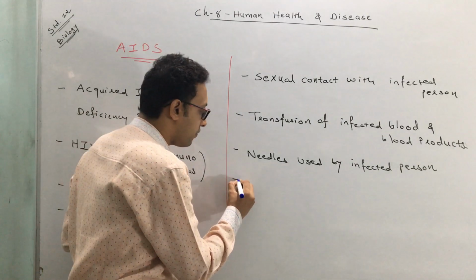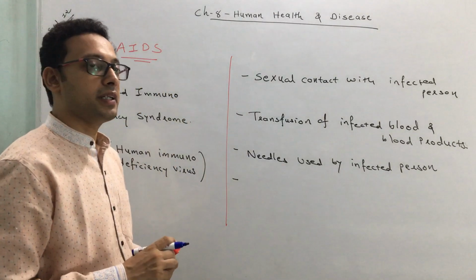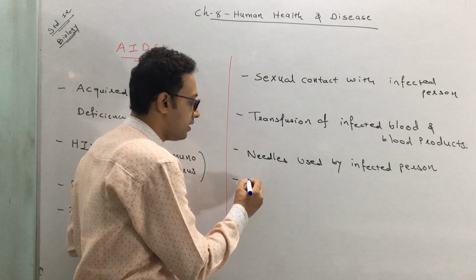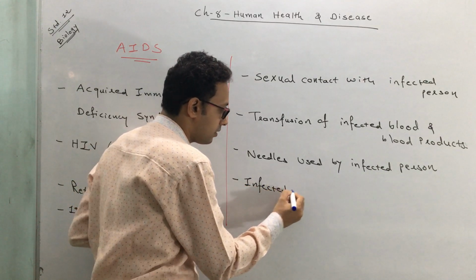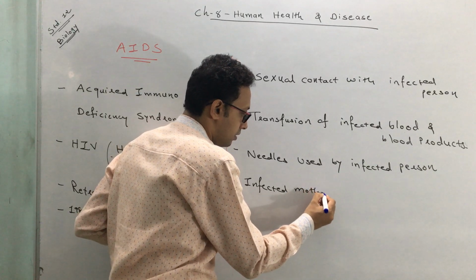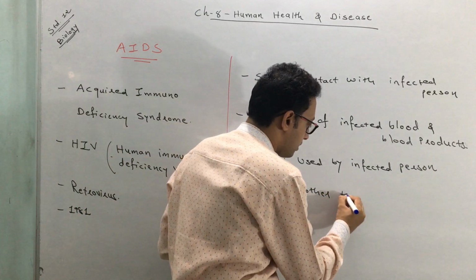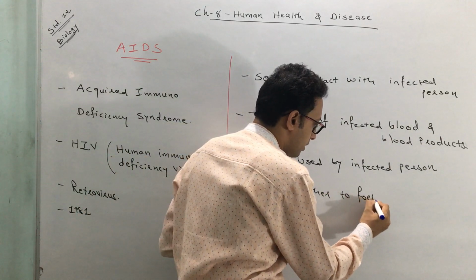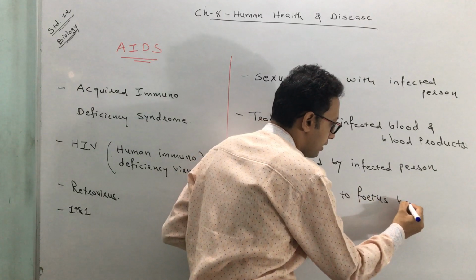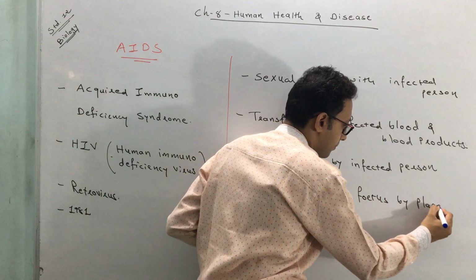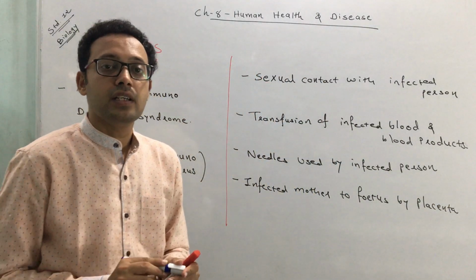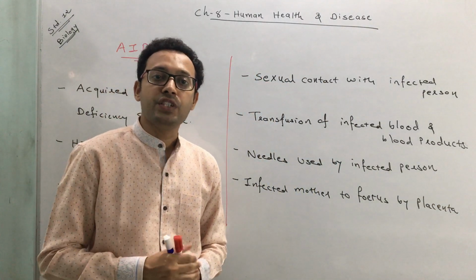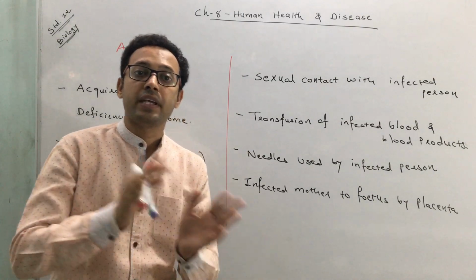And the fourth way of transmission is from an infected mother to the fetus or baby through the placenta. So these are the four commonest ways by which the HIV virus spreads.